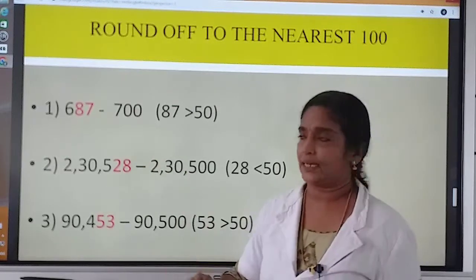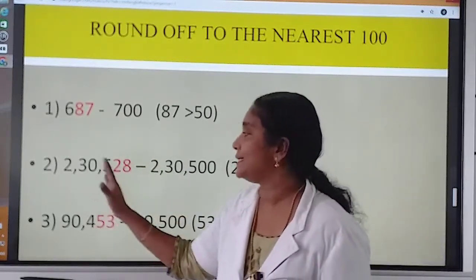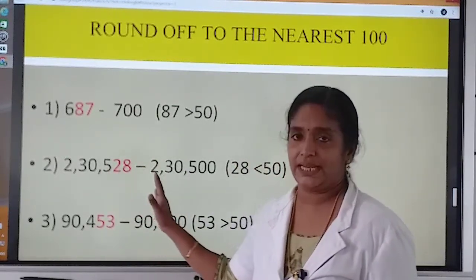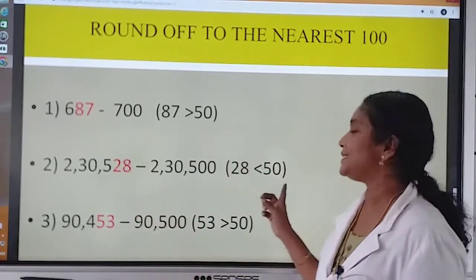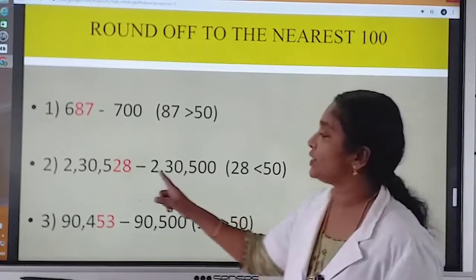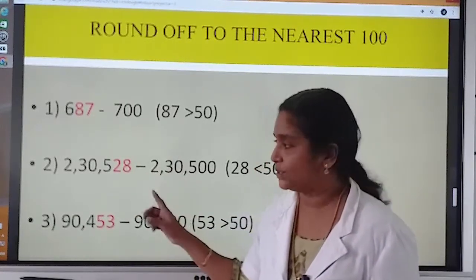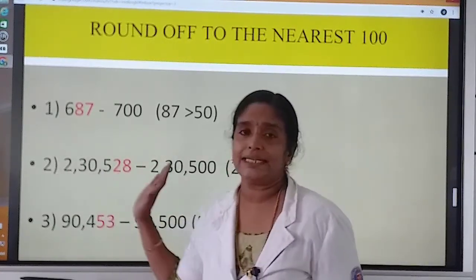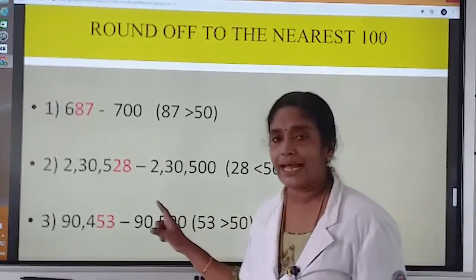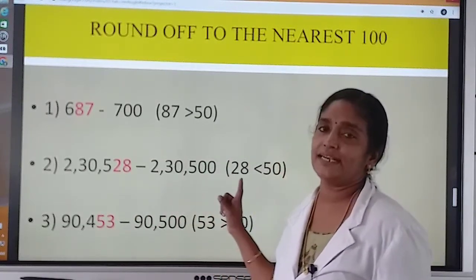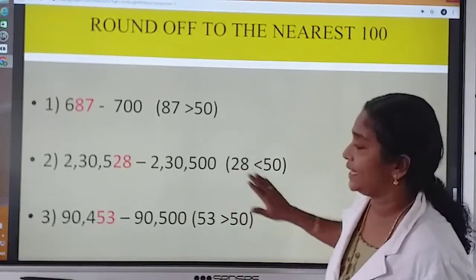Consider the second example. 2,30,528. Ones and tens digit form 28. 28 is less than 50. So we want to replace ones and tens digit by 0 and retain other numbers as it is. So what is the answer we are getting? 2,30,500.